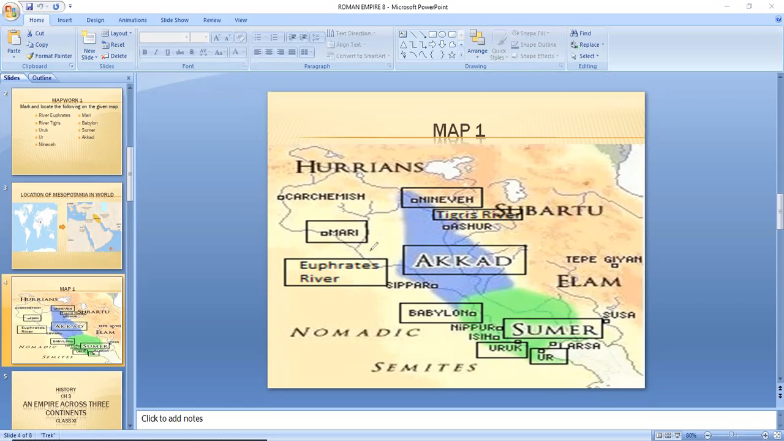Okay, now this is the main river Euphrates, and there are a few tributaries of this river. The next river that we need to understand is the Tigris River.